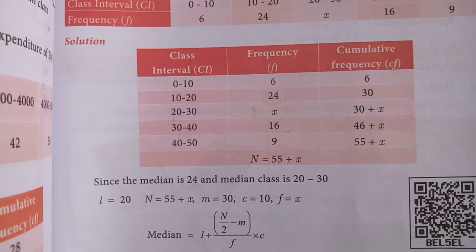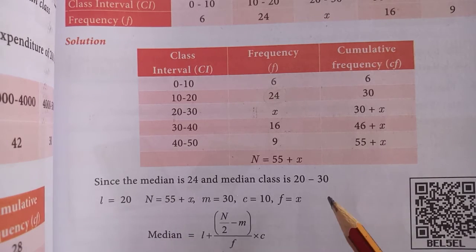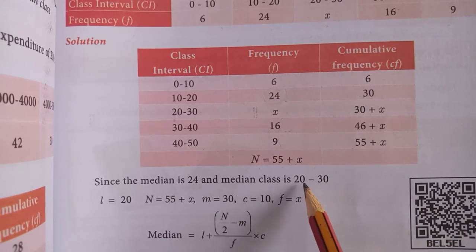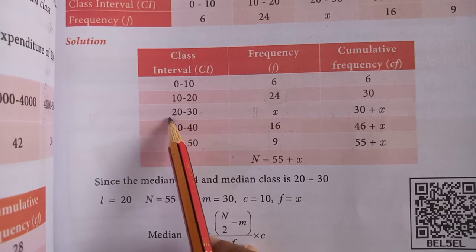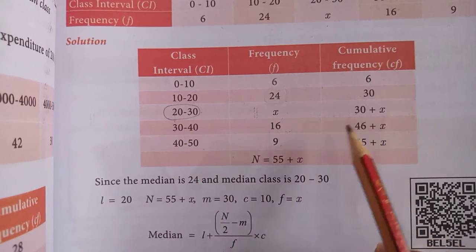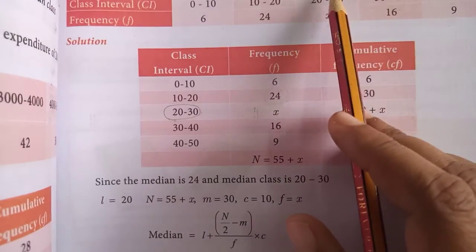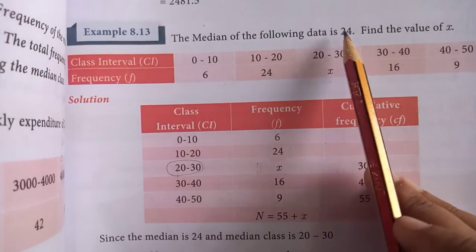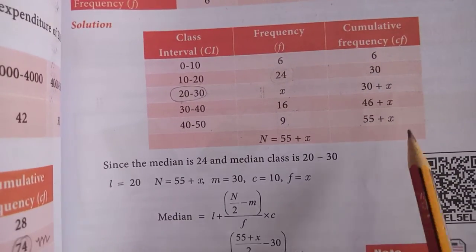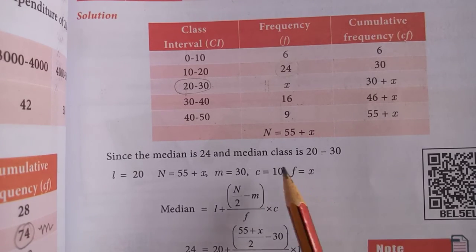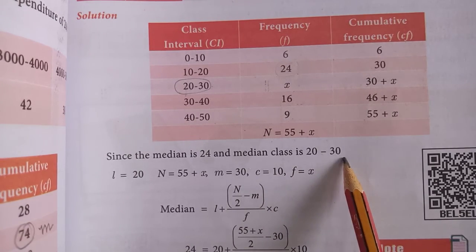Since the median is 24, the median class is 20 to 30, because 24 given in the question is in the range of 20 to 30.